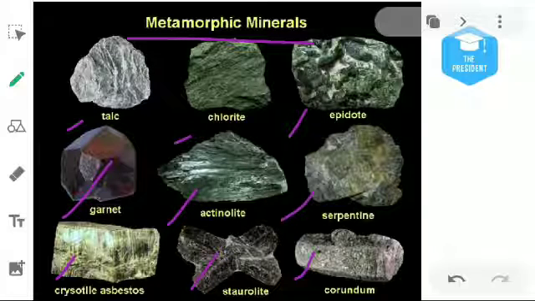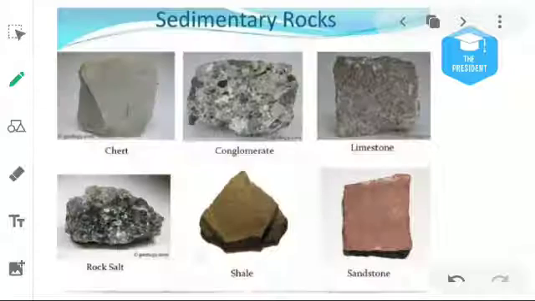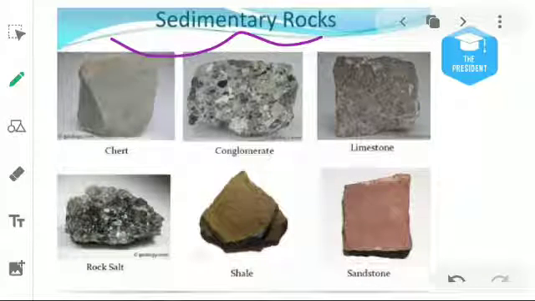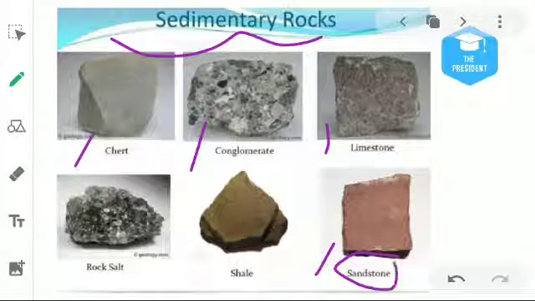And here are sedimentary rock examples like schist, conglomerate, limestone, and sandstone. Do you know sandstone? This stone was used to make the Red Fort of Delhi. Do you remember this? This type of rock was used to make the Red Fort of Delhi, the Red Fort of Agra, and some other structures made of sandstone.